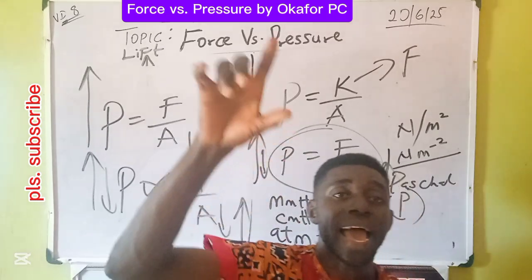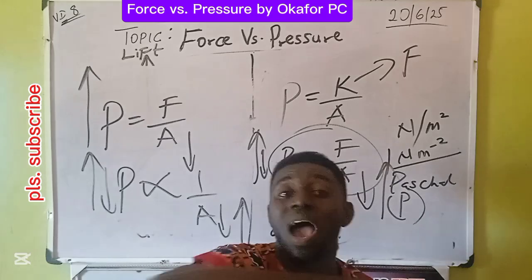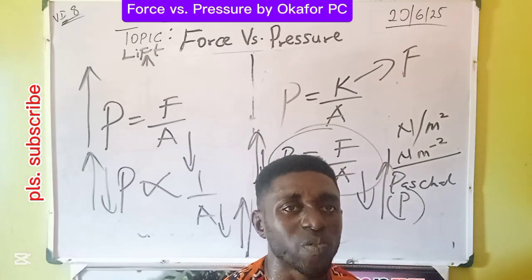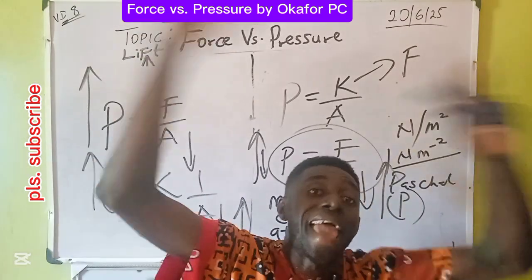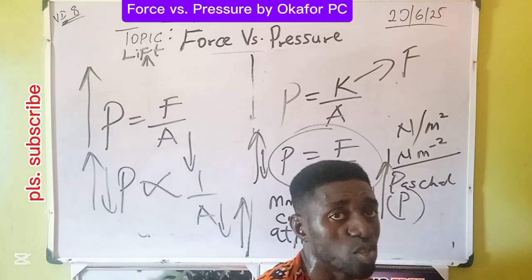The air on the Earth's surface exerts pressure on anything and everything on the Earth's surface. This is what we call air pressure, atmospheric pressure. The atmosphere of the Earth is that force on everything towards the Earth's surface.